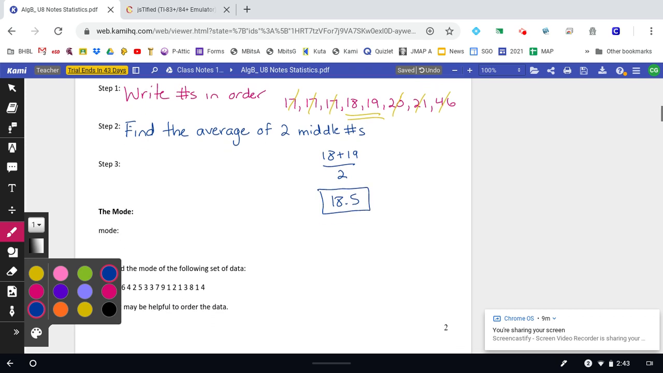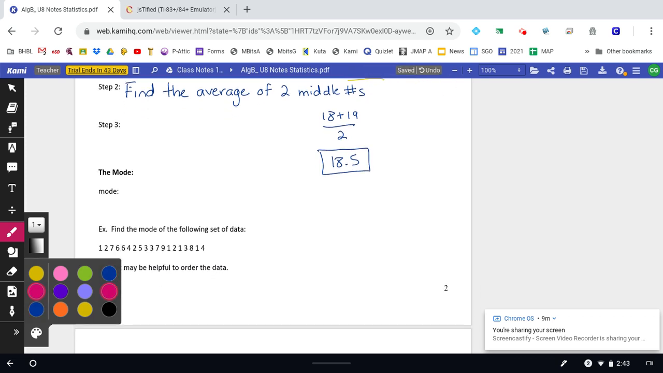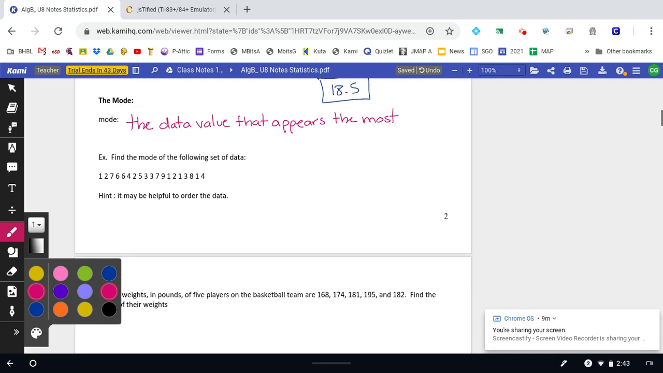Now the mode. The mode is the data value that appears the most. I want you to find the mode of the following set of data. Are they in order? They're not in order. Maybe let's put it in order.